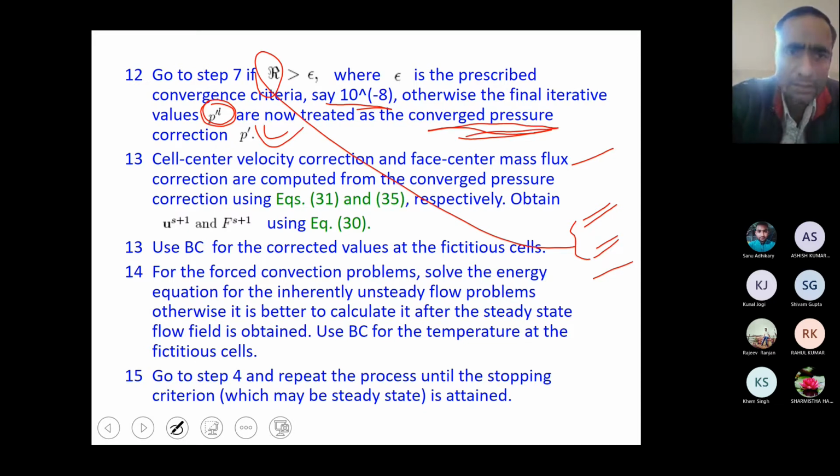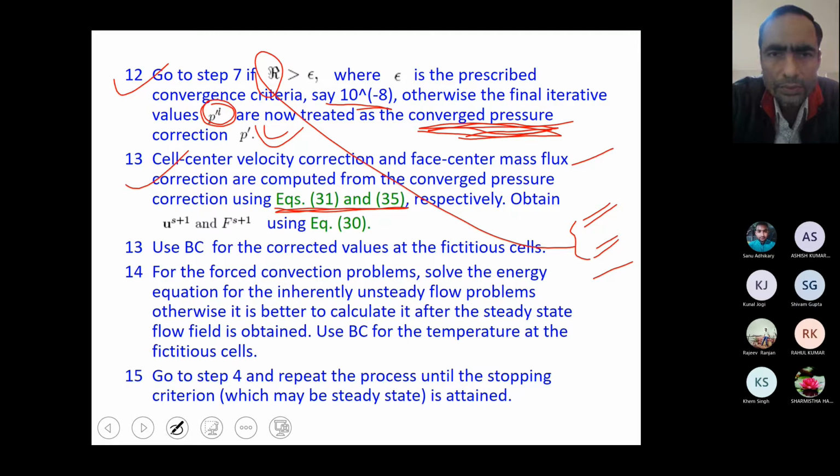Now the cell center velocity correction and face center mass flux corrections are computed from the converged pressure correction, which we have already obtained here. So we will now use equations 30, 31 and 35, and now we will get the values of U and F.